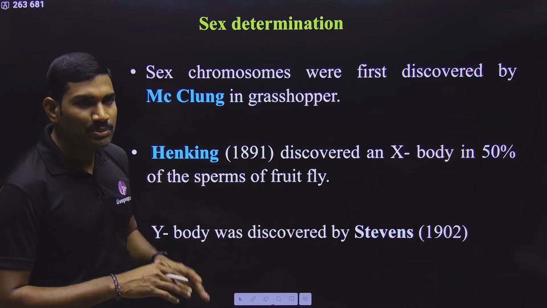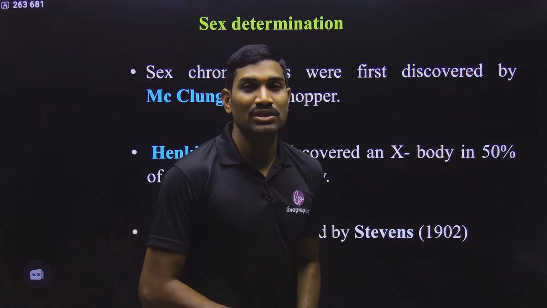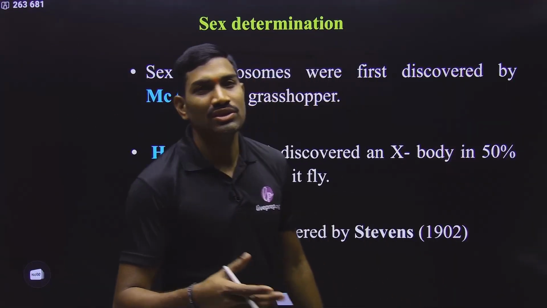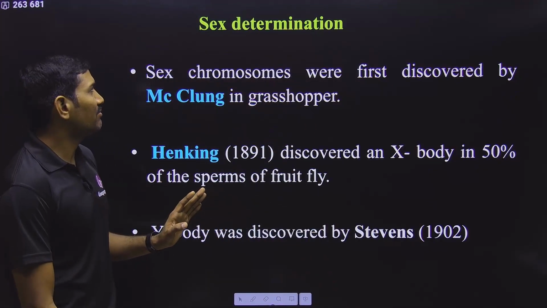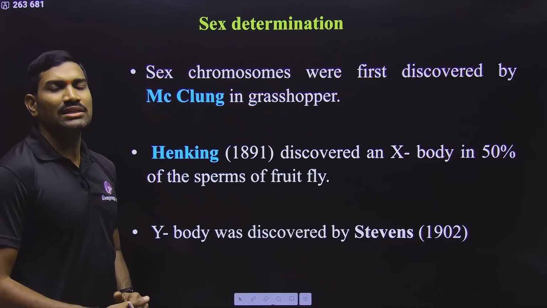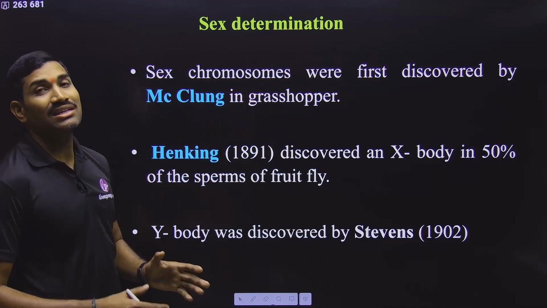Because sometimes in the options they may give X-linked, Y-linked names. At that time, if you don't know the meaning of this, you may make mistakes. So simply for understanding the name, I am giving you this particular information. That's it. Next and foremost important information is sex determination.